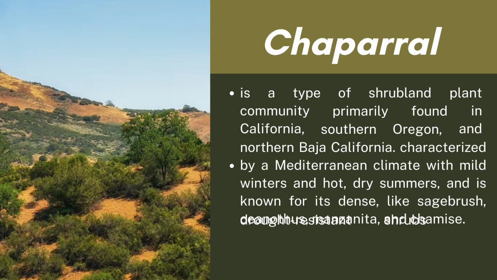The plants in chaparral are typically dense, drought-resistant shrubs like sagebrush, ceanothus, manzanita, and chamise. These ecosystems are highly biodiverse and prone to wildfires, but the plants are adapted to regenerate after fires. Chaparral is also known for its unique biodiversity, hosting many rare and endangered species.